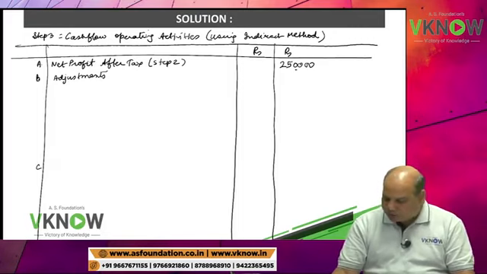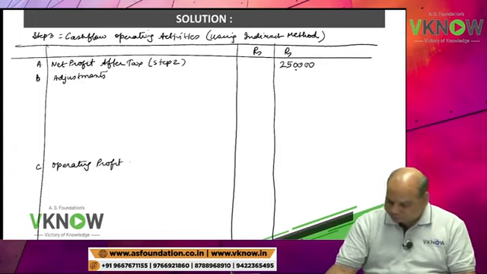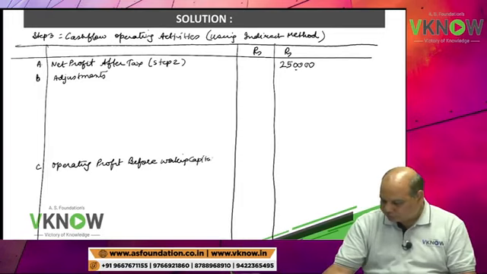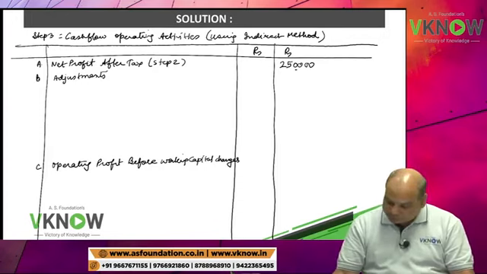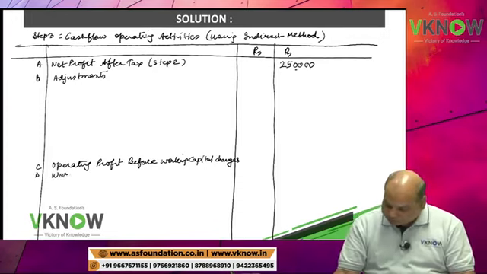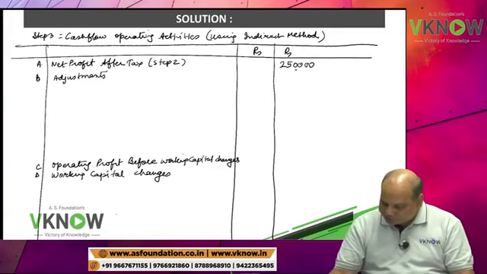Then point number C, write down operating profit before working capital changes. Point number D, working capital changes. Keep 3 lines blank.